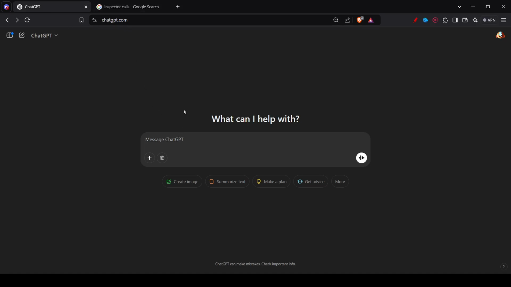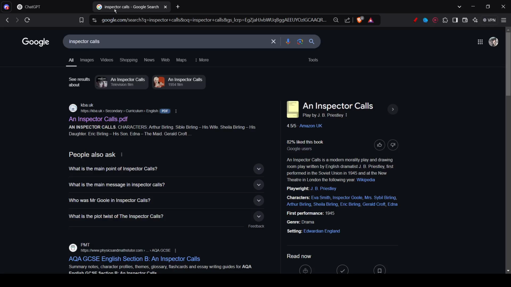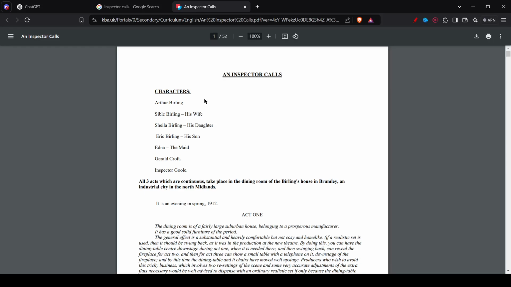So let's say you were asked to create an essay on this play, and the topic was something, but I'm not sure. I can't really remember anything about this play, but I do know I've read it before. So obviously you will start first of all researching for information. Even though copying text is common, I hope you've at least read the thing you're trying to research before, so you have some idea.